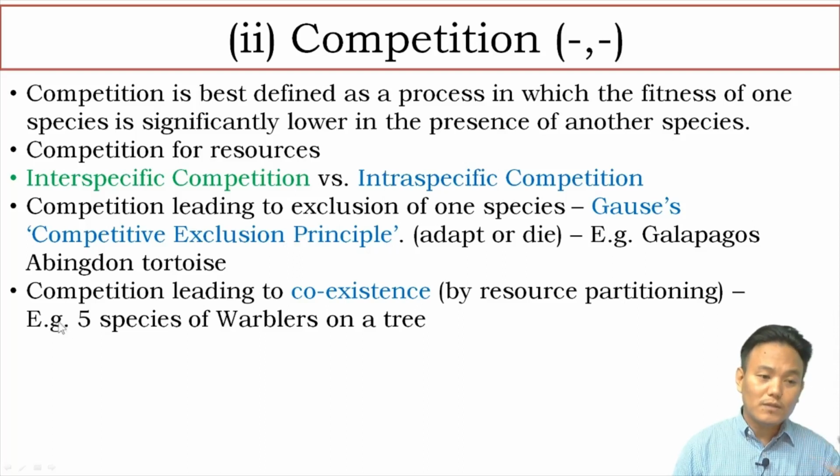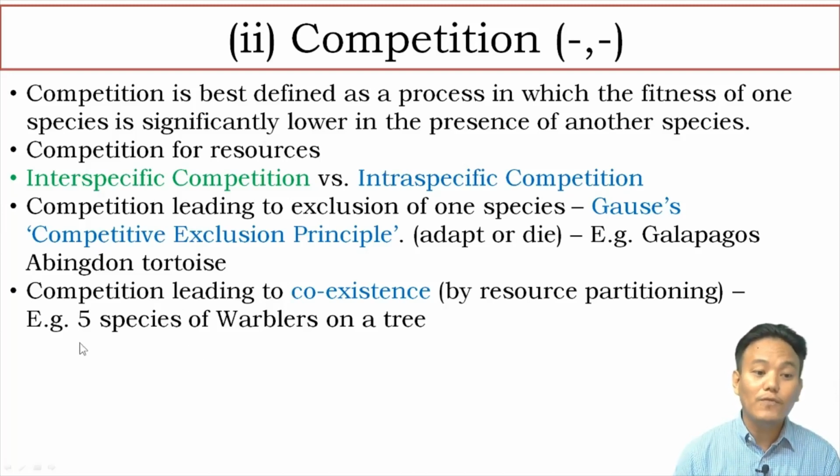But there are many ecologists who do not agree with Gause, who do not agree with the competitive exclusion principle. It is not necessary in a competition for the stronger competitor to eliminate the weaker competitor. Sometimes competition can lead to coexistence of these two competing species. Even though one is stronger than the other, they can coexist. How do they do that? They do that by resource partitioning.